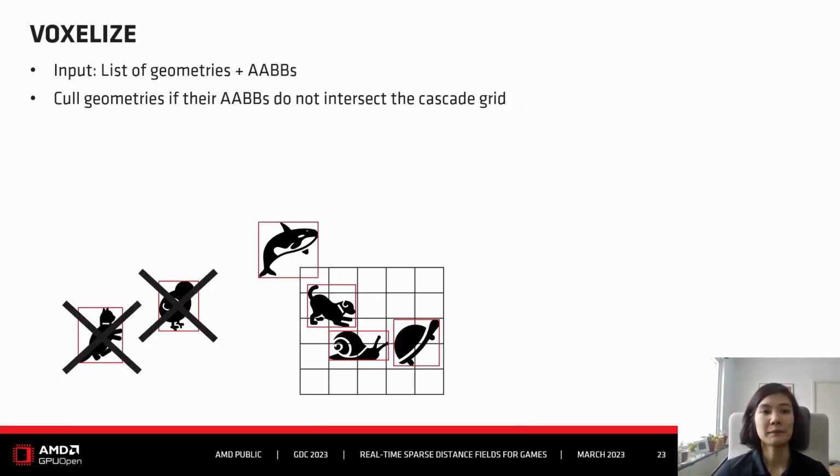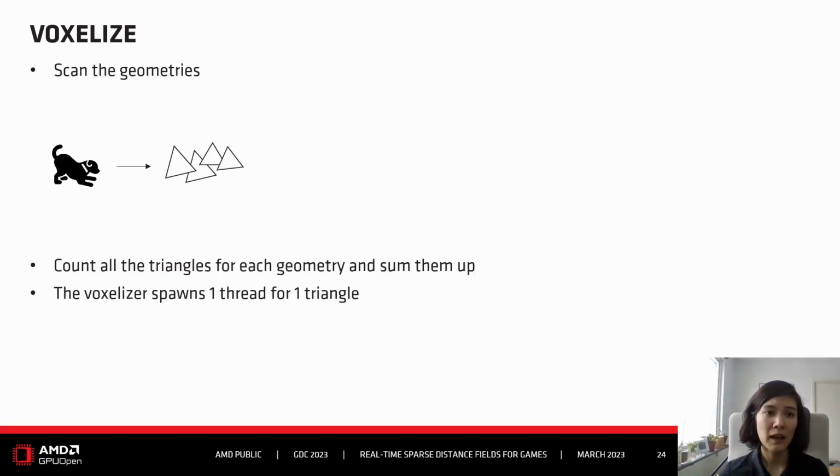So in the very beginning, we have our input, which is the list of the geometries and the AABBs from our scene that we want to process in the distance field. First we do some general culling to get rid of all the geometries whose AABBs do not even intersect the cascade grid, because we don't want to waste any computation time on them. Then we start with the voxelization part itself. For this, we scan all the geometries and count the triangles they have. Then for each triangle, we spawn one thread.